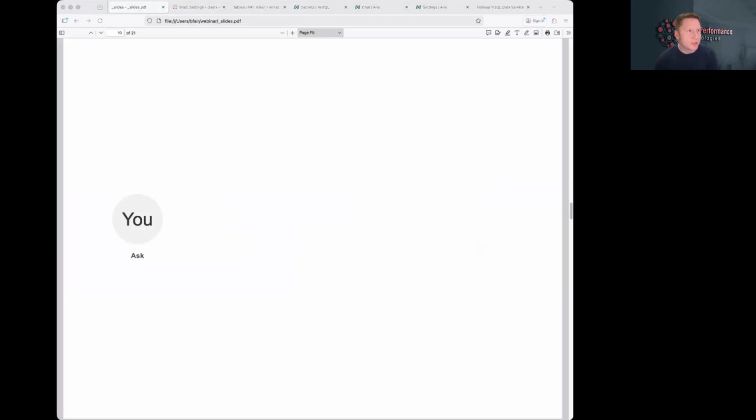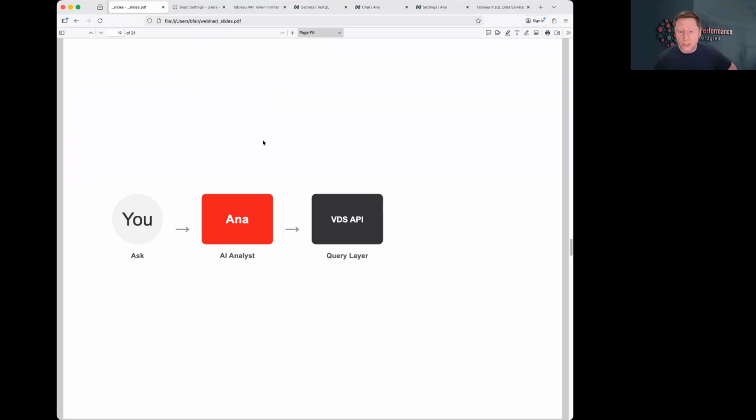Here's how it works. It's pretty simple. You ask a question in natural language. Anna figures out how to answer it. It determines what authentication it needs, how to find the right data source. It constructs the query and sends that to the VDS API, which handles the actual query against your published data sources. Anna gets the relevant data back from the VDS API and continues its analysis until you get your answer. Pretty straightforward.